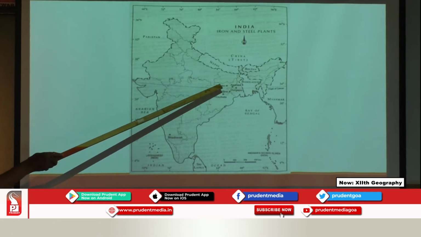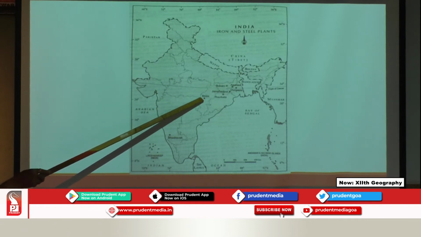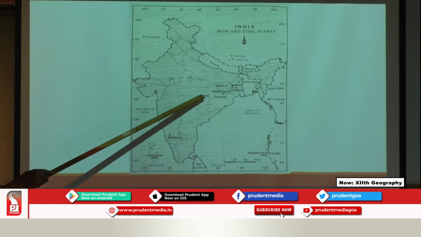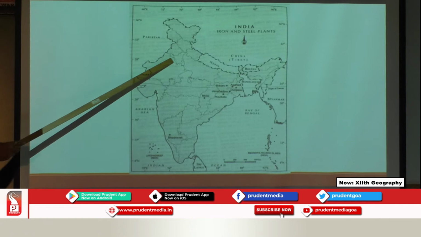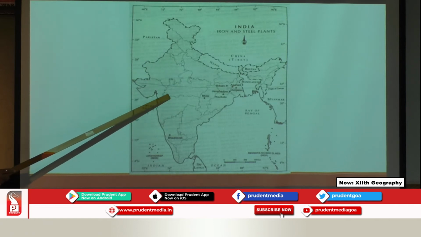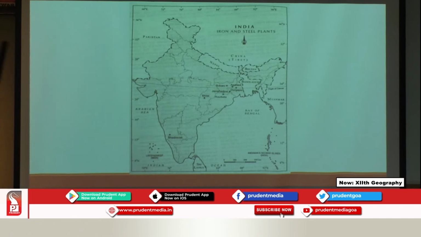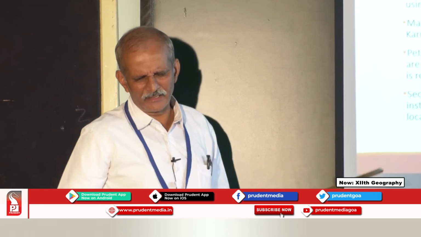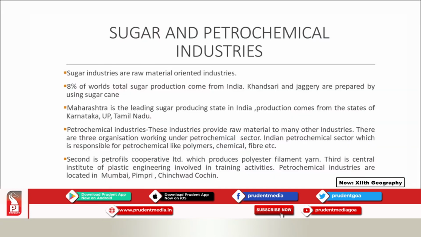Because here coal mines are there, iron ore is also there. At the same time, whatever the limestone requirements are, all these things are available in this area, and that's why these industries are located in this particular region. But if you take the central portion of India, we don't see many plants here. Only mini plants are noticed in those areas, but their presence is quite limited in nature.